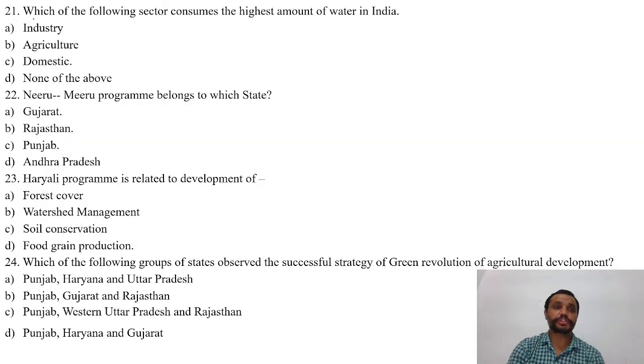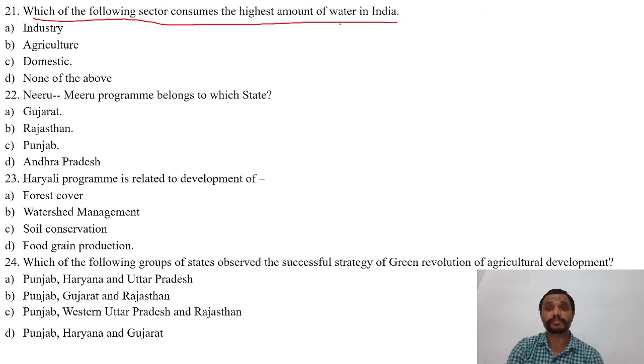Now the next question is, which of the following sectors consumes the highest amount of water in India? The options are A. Industry, B. Agriculture, C. Domestic, D. None of the above. The right answer is B, that is agriculture.